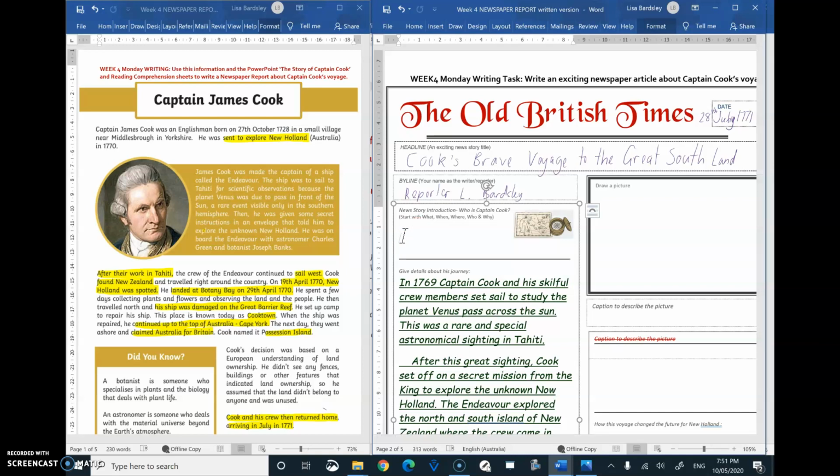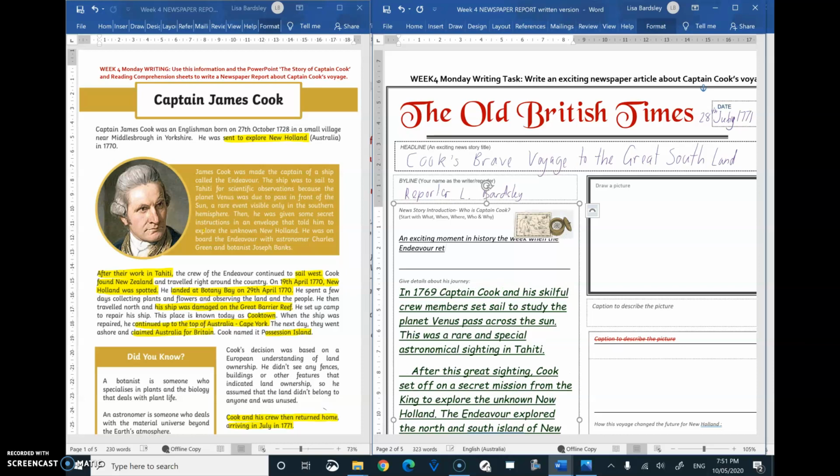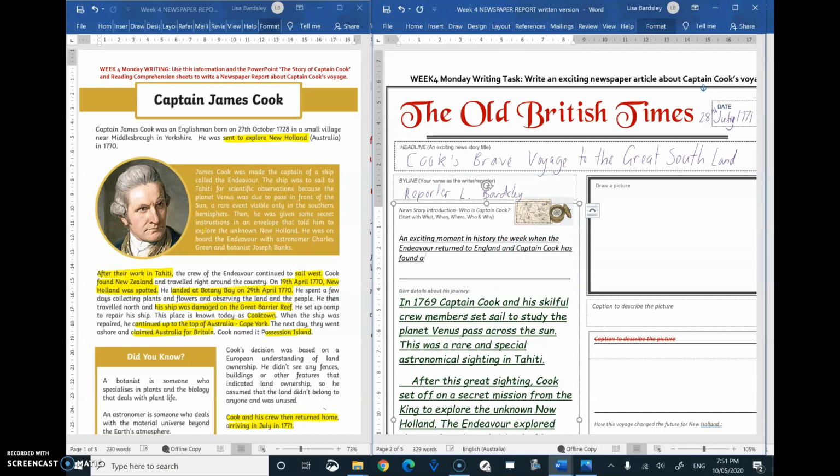So maybe we can put an exciting moment in history this week when the Endeavour returned to England and Captain Cook has found a new country for the British Empire.